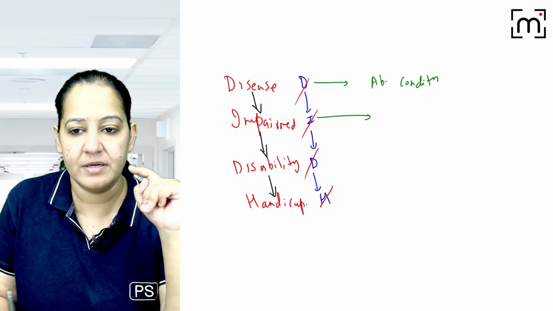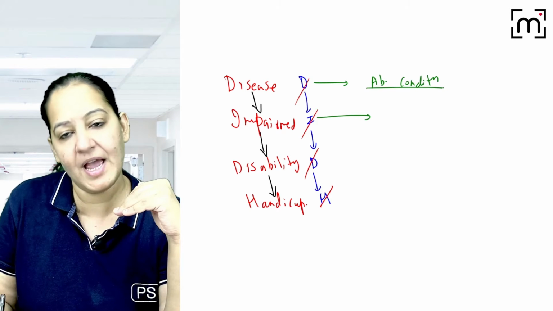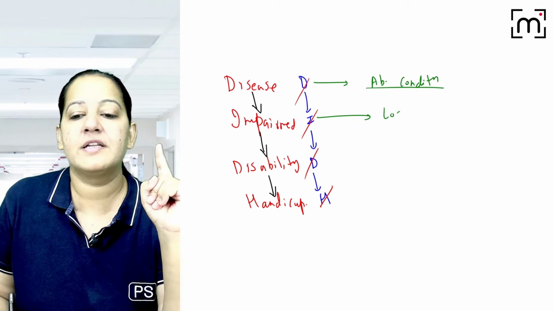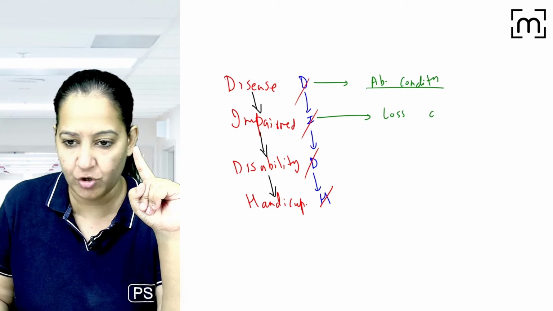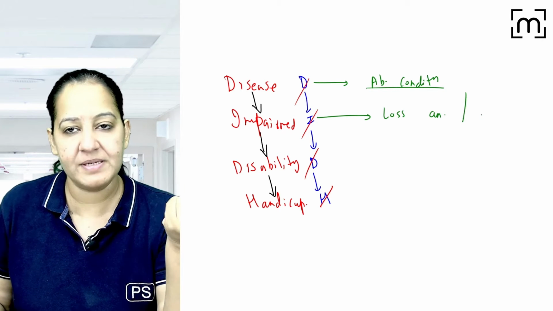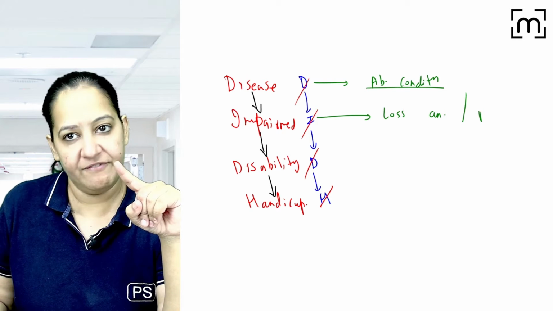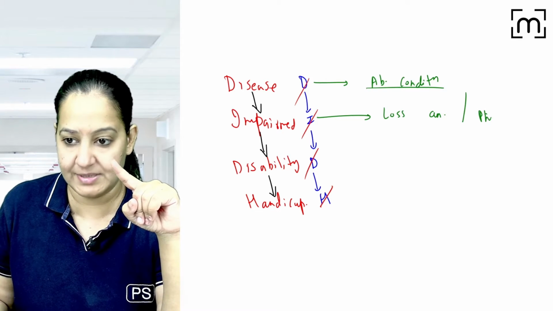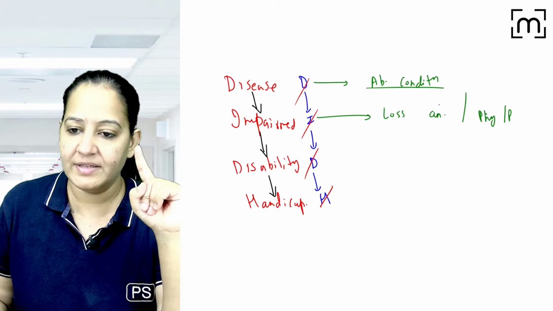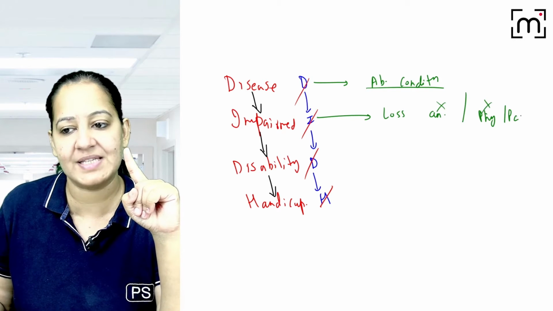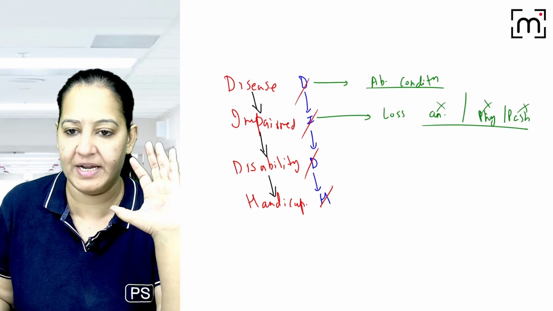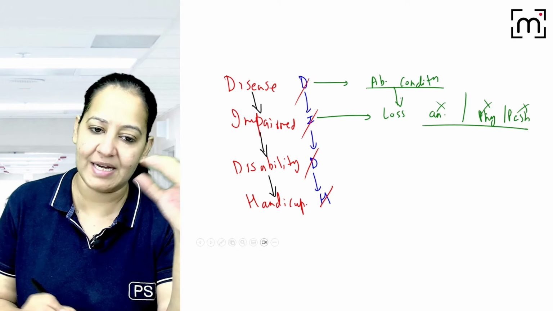What is impairment? Disease leads to impairment. Now, because of any abnormal condition, what will happen? Either the person will lose any anatomical organ, or the person will have impairment in physiological or psychological functioning. So either anatomy or physiology or psychology is not functioning properly. So because of that abnormal condition, that is impairment.